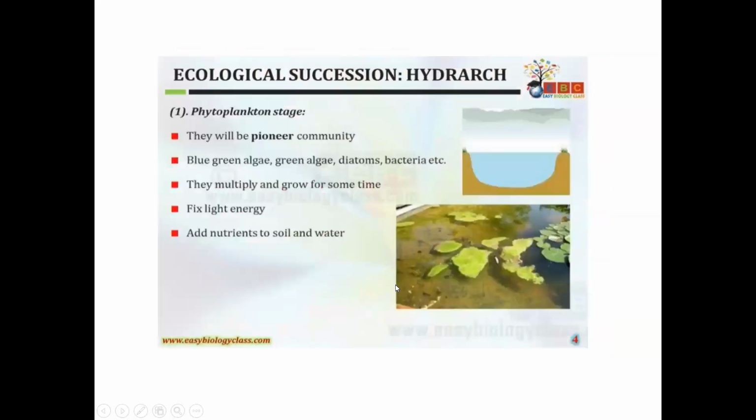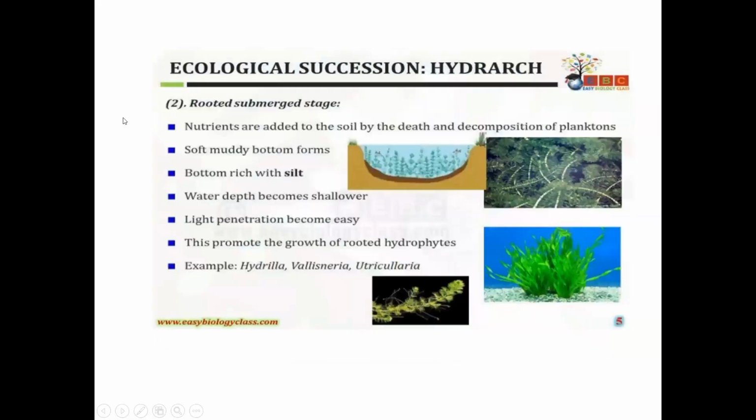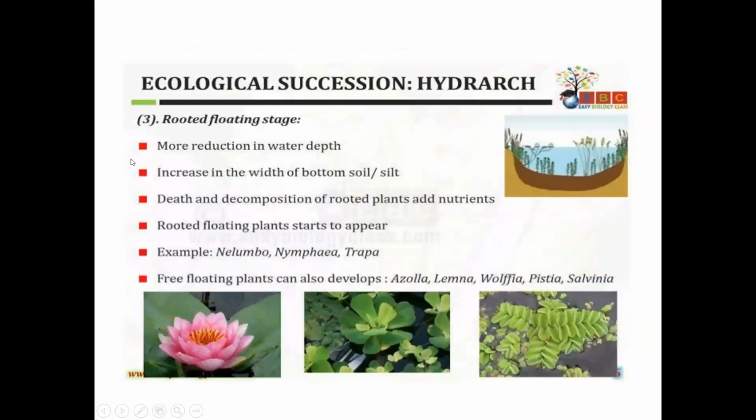The first stage is the phytoplankton stage. It is also known as the pioneer community, and here blue-green algae, diatoms and bacteria are predominant. In the second stage, the rooted submerged stage, Hydrilla, Vallisneria and Utricularia are predominant. In the third stage, the rooted floating stage, mainly Nelumbo, Nymphaea and Trapa are predominant, along with free floating plants like Azolla and Lemna.